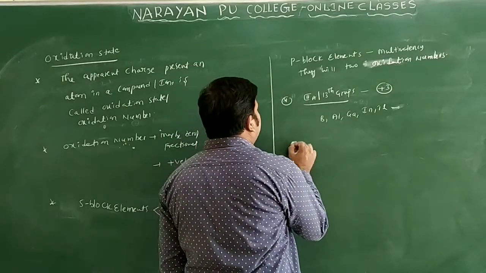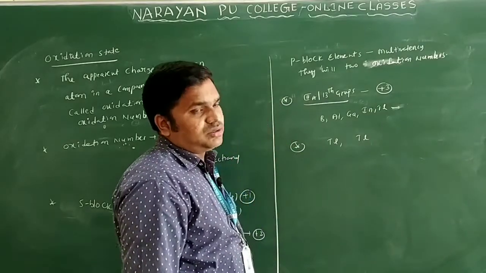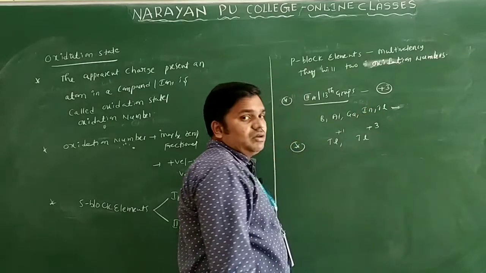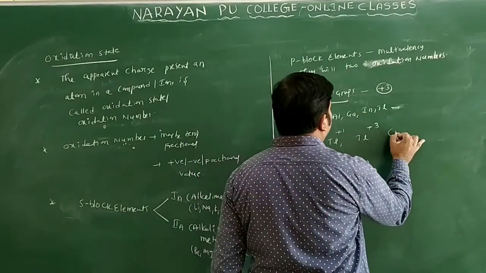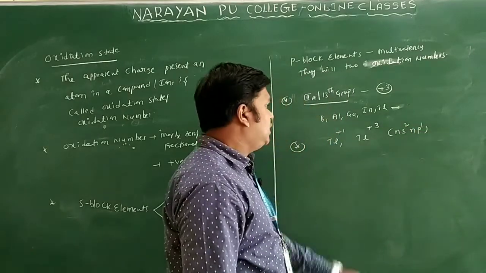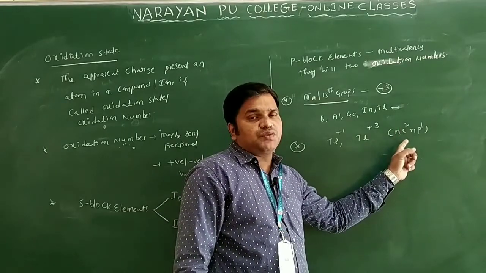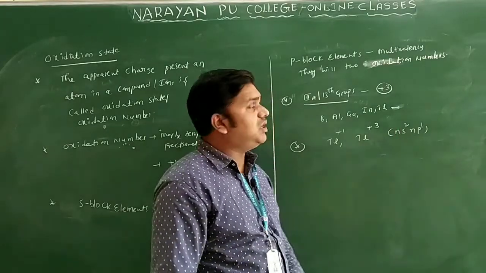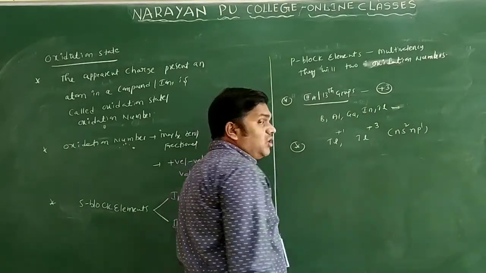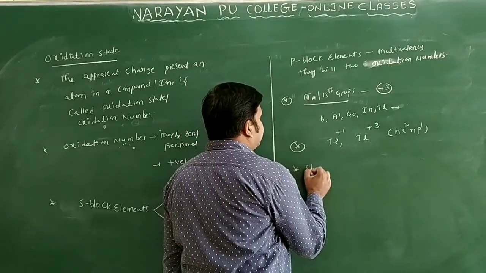But coming to thallium, thallium generally shows two oxidation states only. One is the +1 oxidation state and the other is the +3 oxidation state. The configuration of the third group elements is ns2 np1. If they lose 1 electron, it will form Tl+. If they lose the 2 electrons from the s orbital and 1 electron from the p orbital, they will show the +3 oxidation state. But the stability of the +1 oxidation state is greater than the stability of the +3 oxidation state.